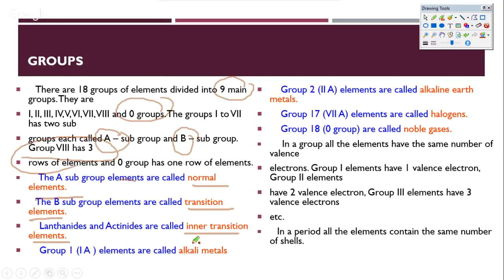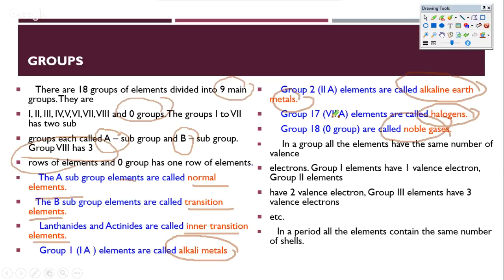Now, inside group 1, the 1A elements are called alkali metals. Inside group 2, the group 2A elements are called alkaline earth metals. Of course, the 17th group is called halogens and the 18th noble gases. So we have seen all of these again in the periodic table a few minutes ago. Okay, there are a few more questions that we have.